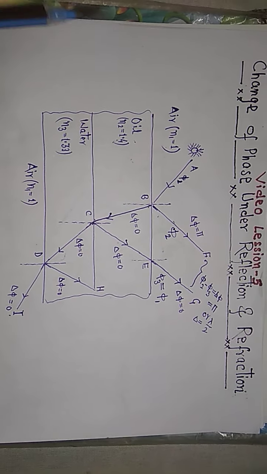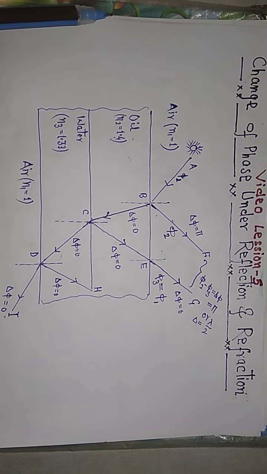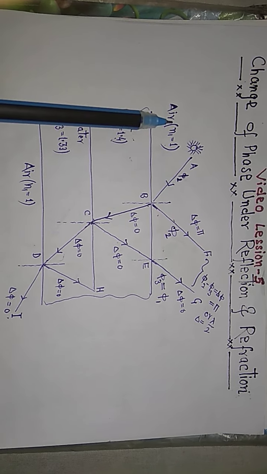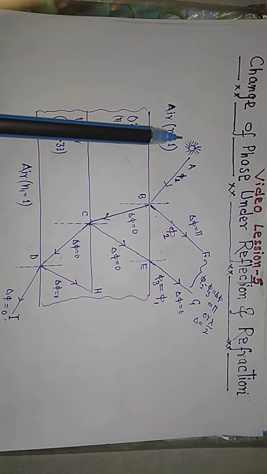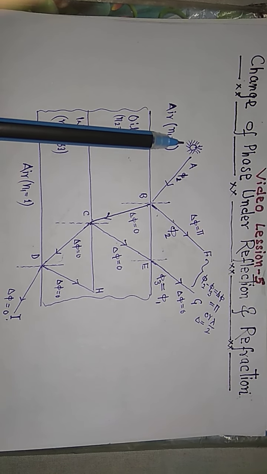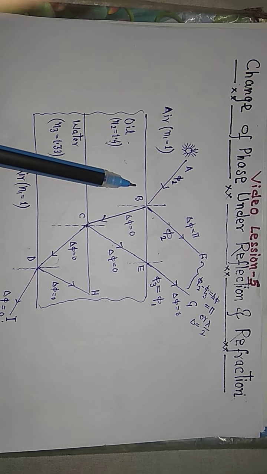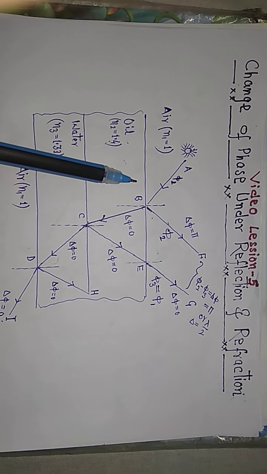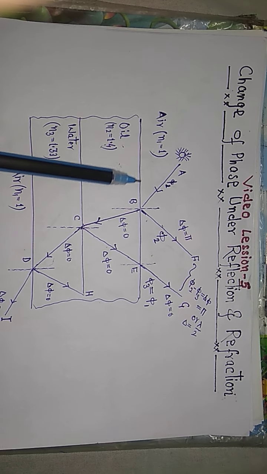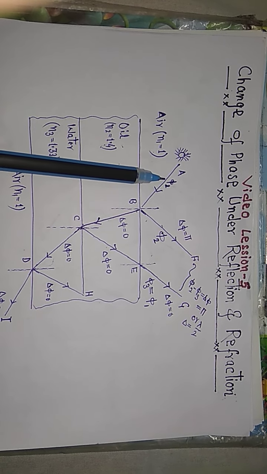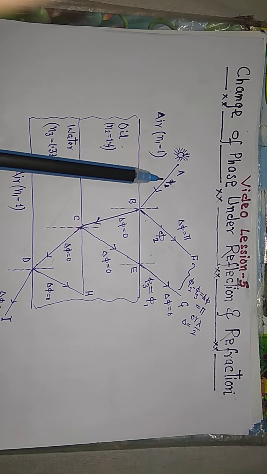So first of all, let's explain the figure. Here, this is the light source, and light falls on the oil top surface at point B. The initial phase of the light is, suppose, phi 1.